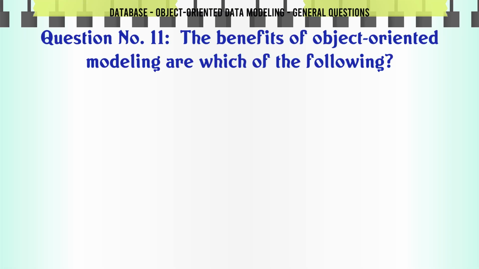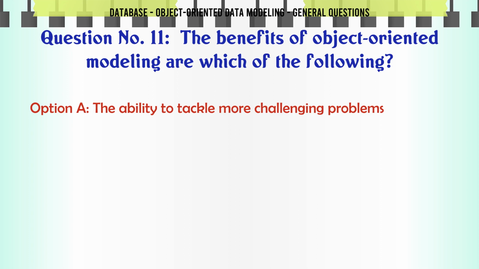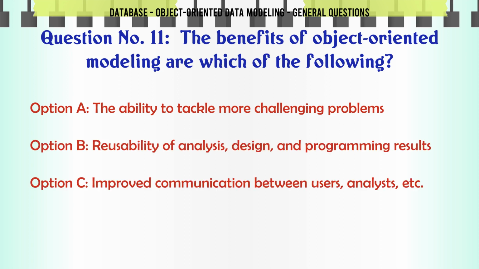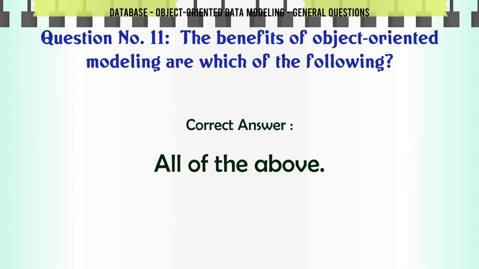The benefits of object-oriented modeling are which of the following? A. The ability to tackle more challenging problems. B. Reusability of analysis, design, and programming results. C. Improved communication between users, analysts, etc. D. All of the above. The correct answer is all of the above.